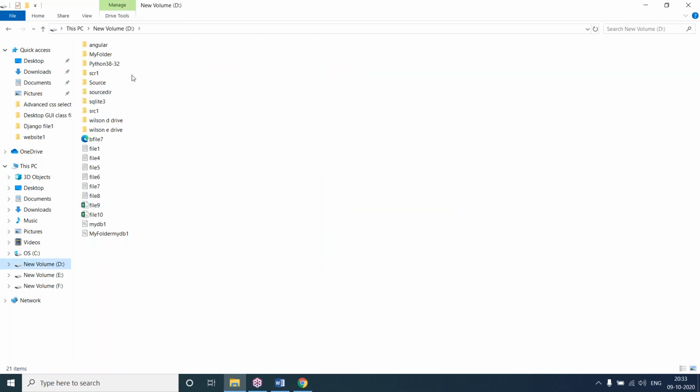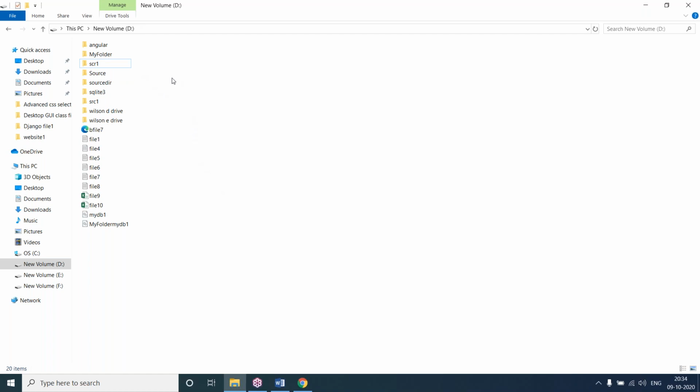After uninstall, you can see this Python 3.8.2 folder. Here I'm deleting this.